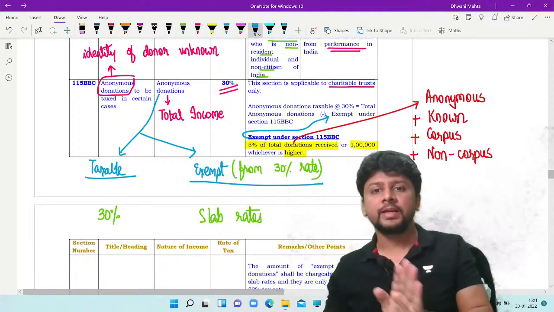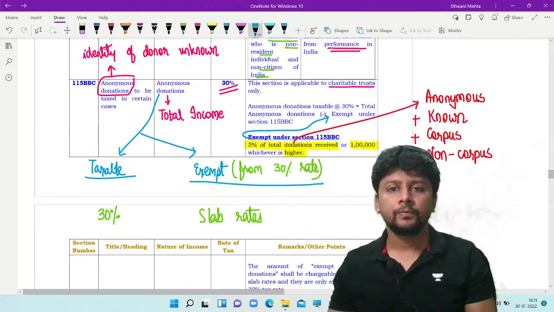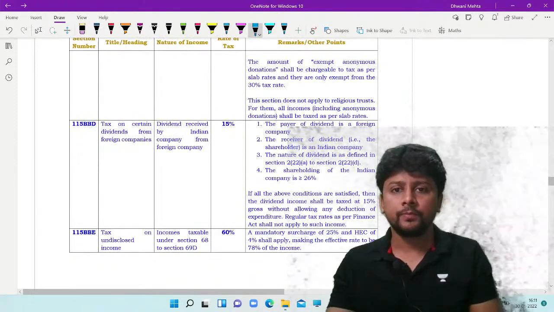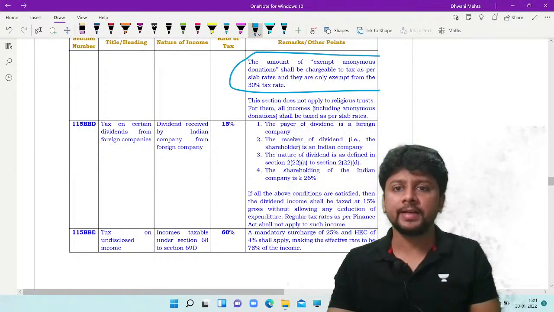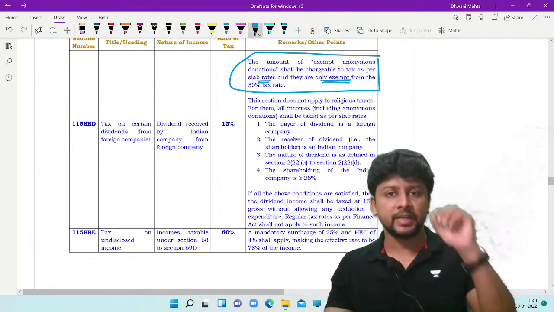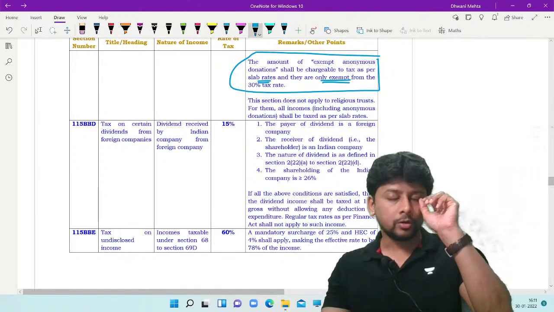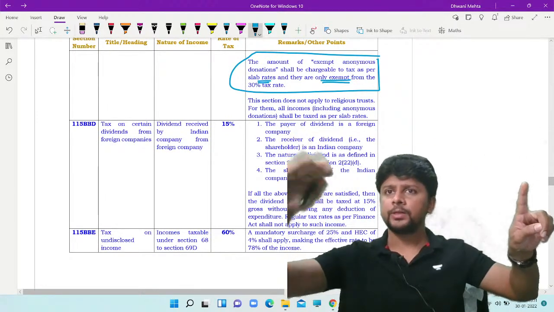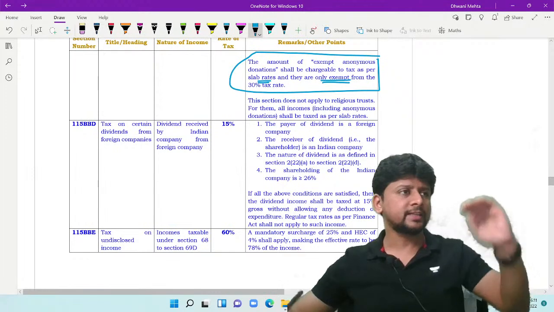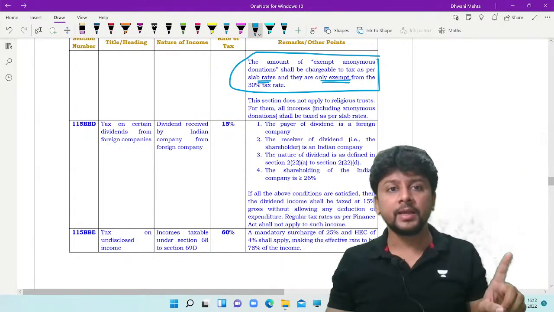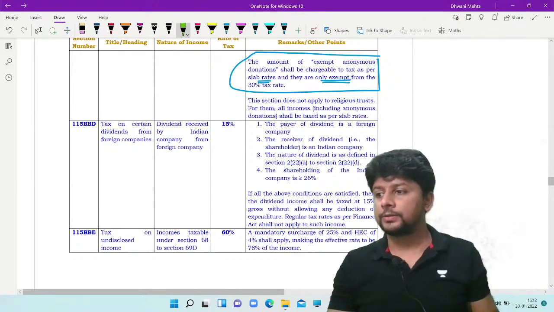Balance amount is taxable at 30%. And whatever is the amount of exempt anonymous donation, they shall definitely be chargeable to tax, but they are only exempted from the 30% rate. They are taxable as per slab rate. This whole concept of 115BBC, dividing the anonymous donation into two parts, taxable at 30% and the exempt component paying tax as per slab rate, is only applicable if you are a charitable trust.